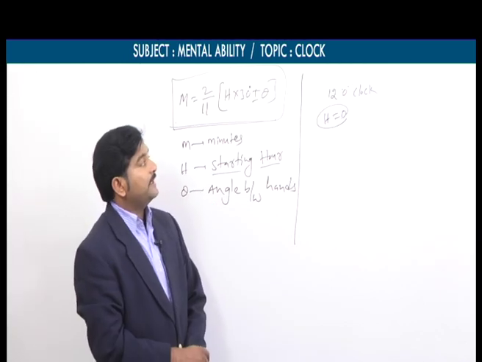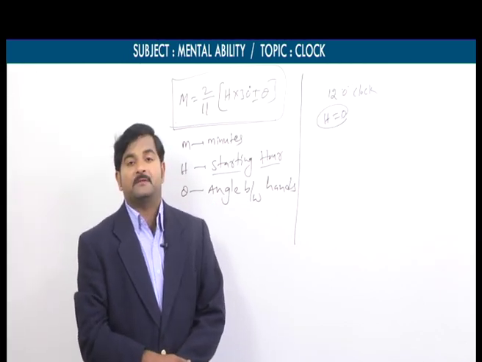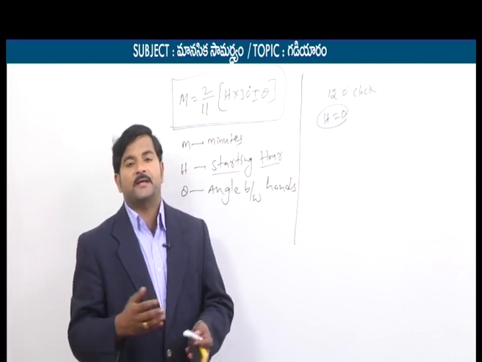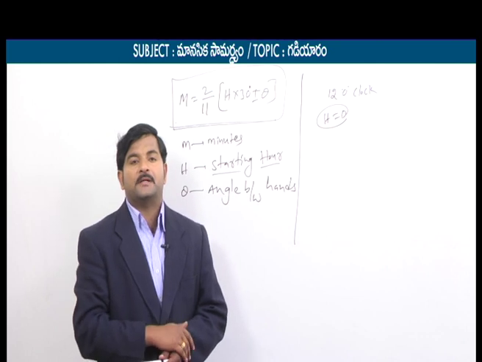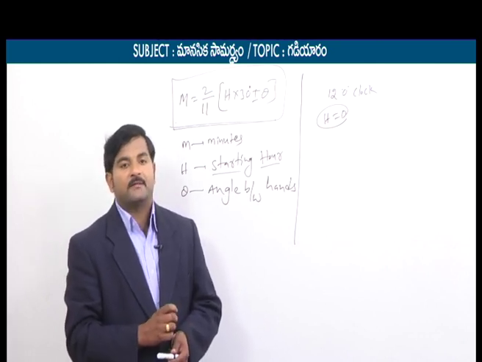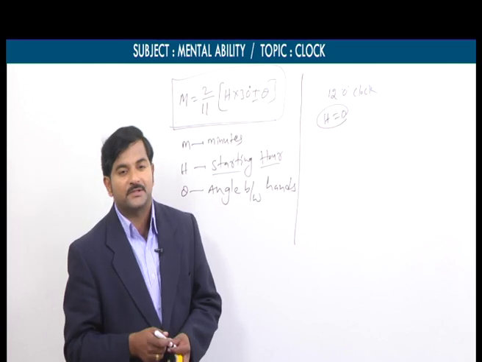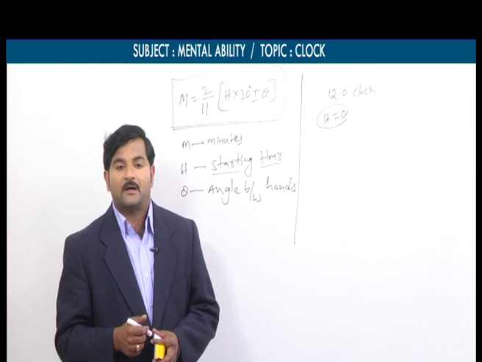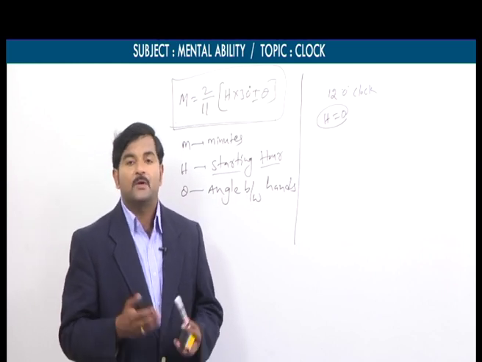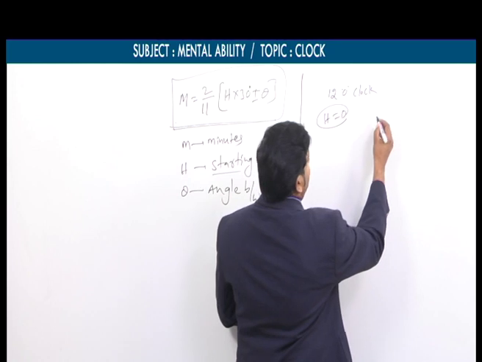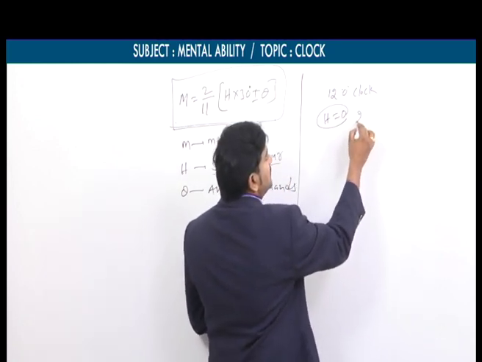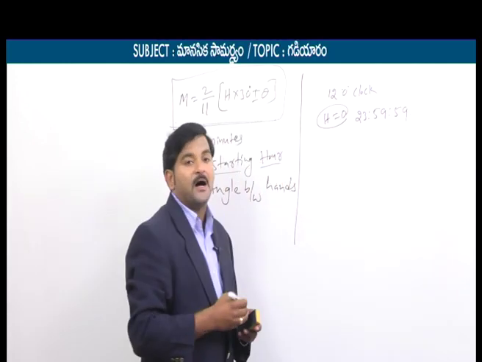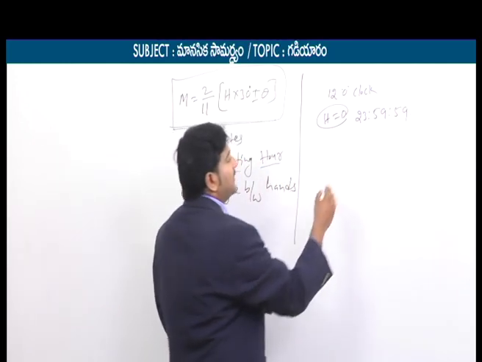Why do we need to take h equal to 0 when the starting hour is 12 o'clock? It's simple, because the clock we are discussing is only a normal clock. A normal clock has only 12 hours. That's why our starting hour is h equal to 0. The best example is a railway clock. A railway clock has 24 hours. If the time in a railway clock is 23 hours, 59 minutes and 59 seconds, then after the next second, the time will be